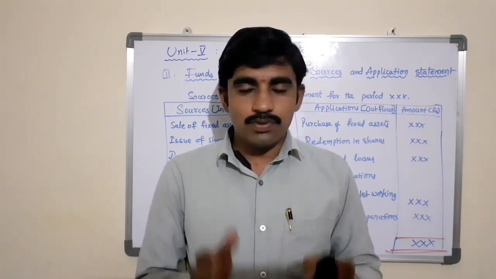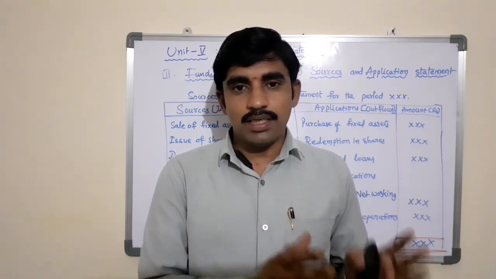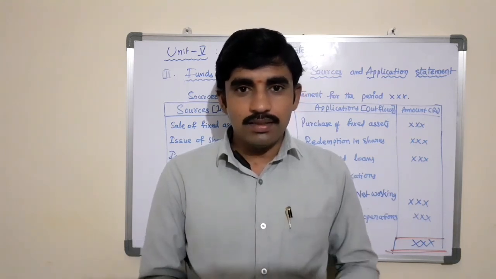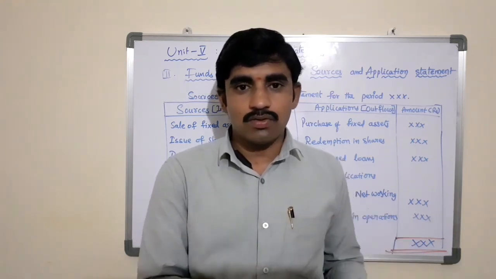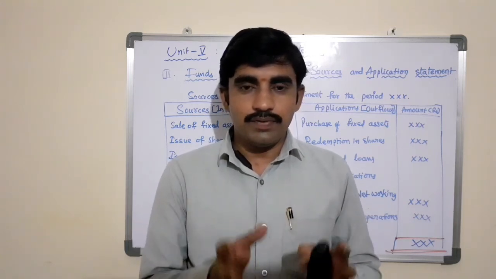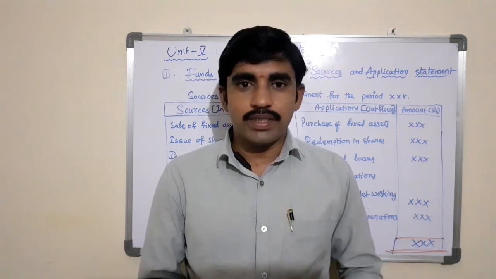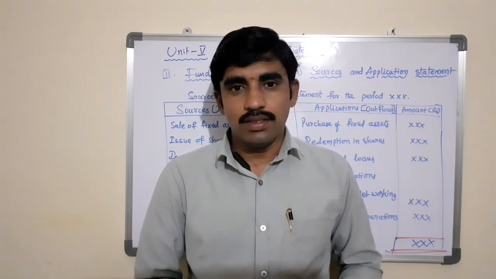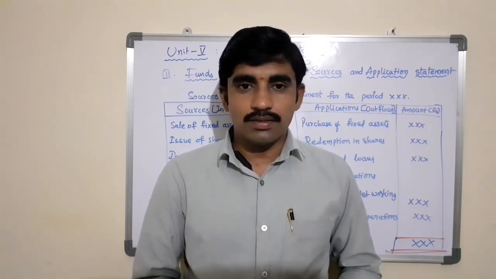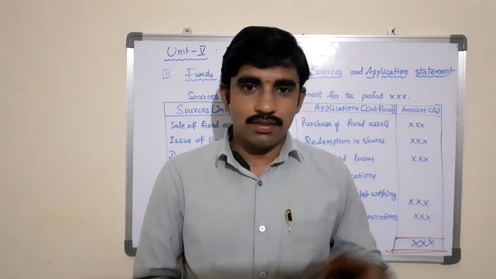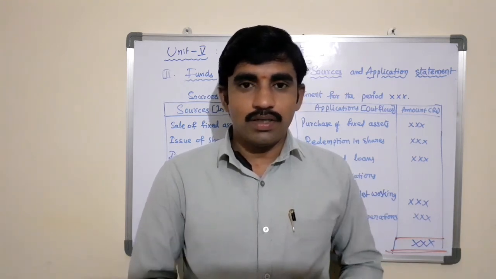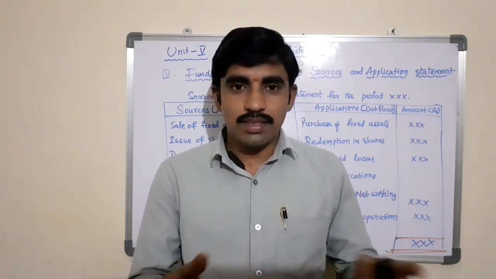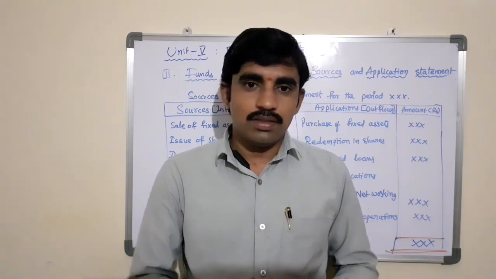So here, after posting all the items and information in both the sources and applications side of the funds flow statement, we must tally both columns, that is the sources column and the applications column. Whenever these two columns are tallied, then we can say that the funds flow statement is showing accurate information. If they do not match, it means that we have made some mistake in previous statements, like the profit and loss adjustment account or schedule of changes in working capital, or in posting any items in any one of these three statements.